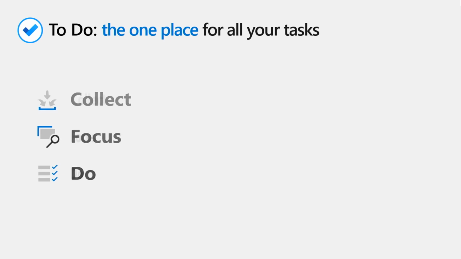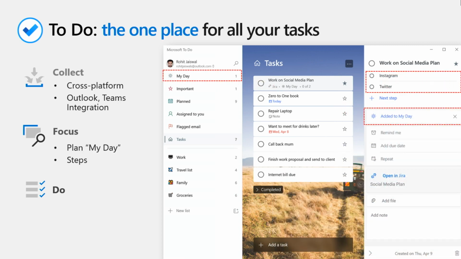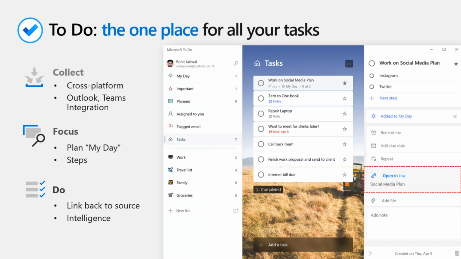To enable task collection, To Do is available on all major platforms like Android, iOS, and more. It's available even on M365 hubs like Teams and Outlook. To enable focus, To Do has features like My Day and Steps. Task completion is supported by intelligent suggestions and features like link resource, which is nothing but a link back to the source of the task.